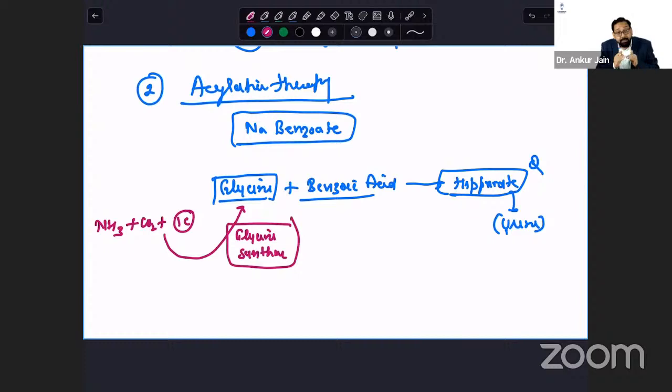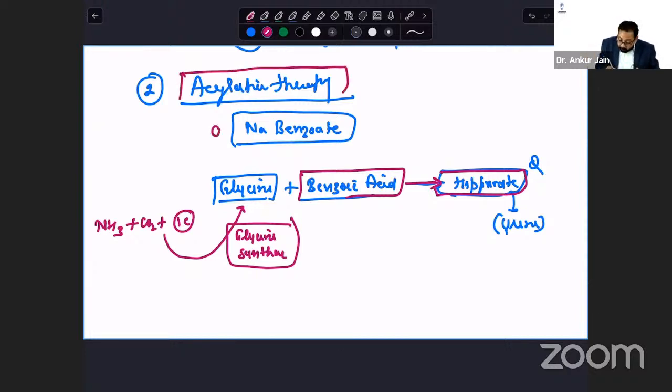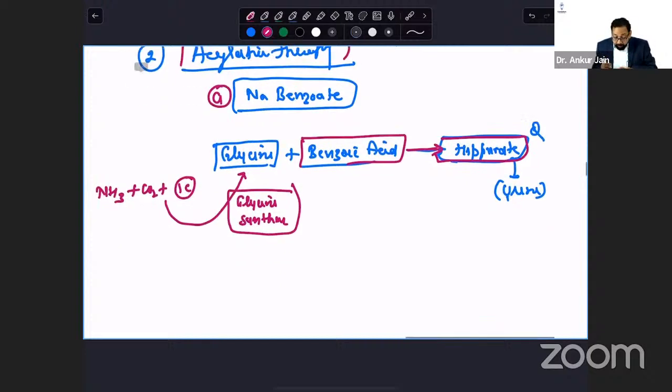Glycine will bind with benzoic acid. Benzoic acid will produce hippurate. It will be excreted. In this way, you can decrease ammonia. So this is acylation therapy, first by sodium benzoate or benzoic acid.